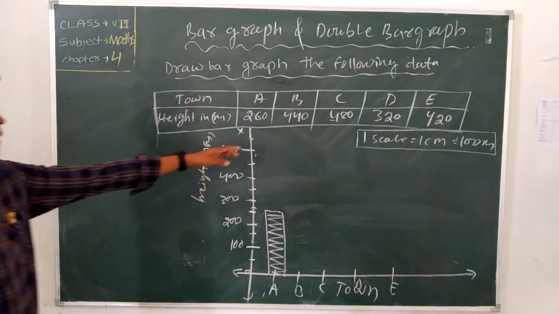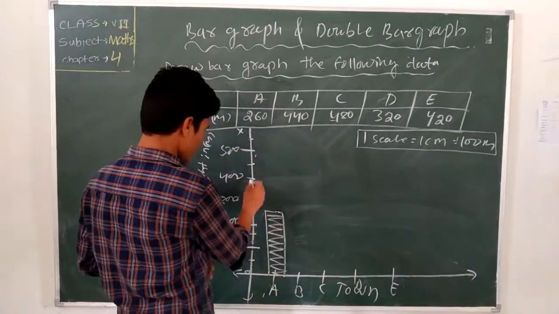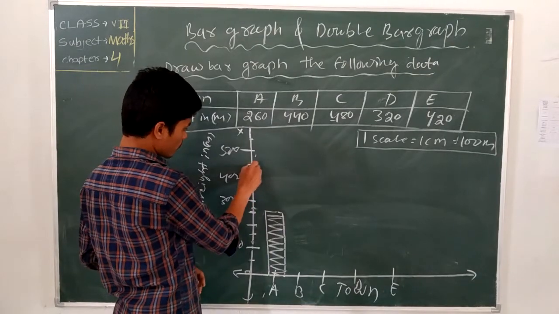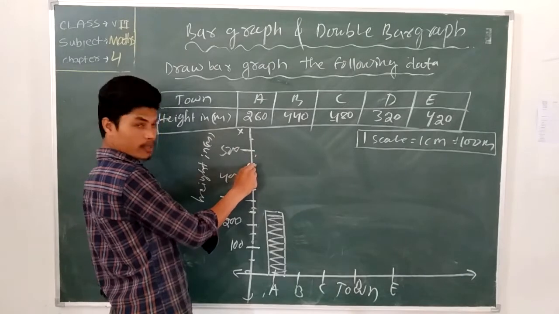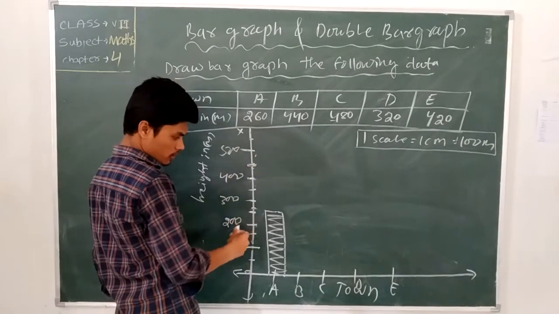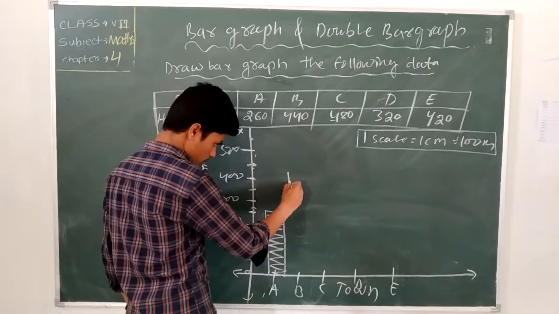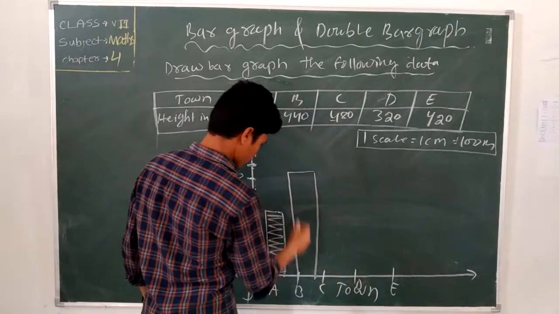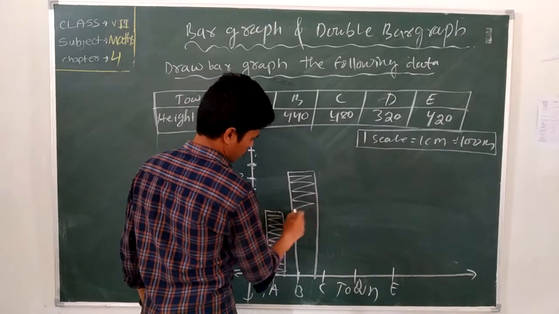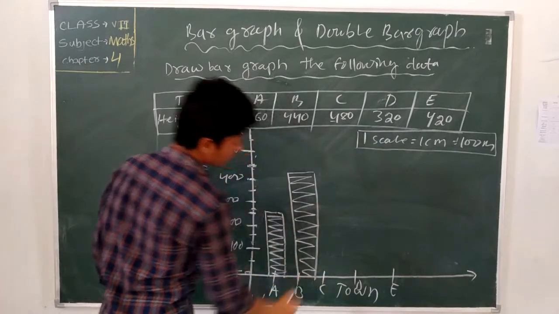Then the height of B is what? 440. 440 is just below 450. Just below is 400, and the middle is 450. That's why we take it from this point. The height of B is 450. The data represents 450.